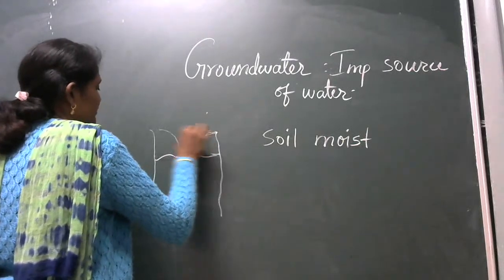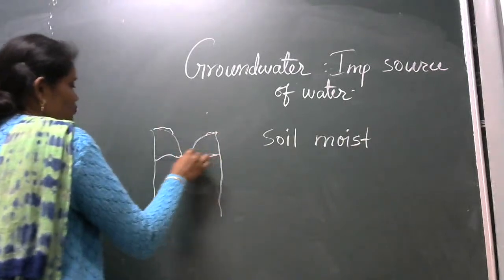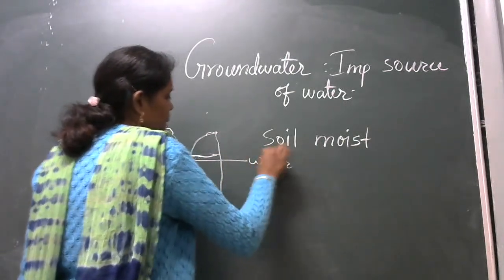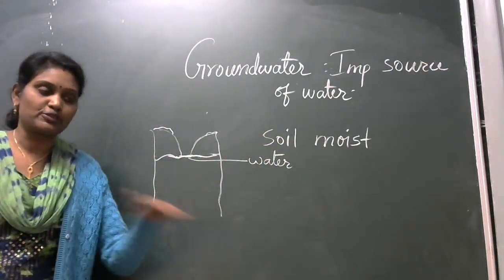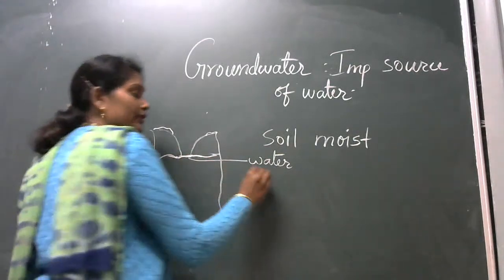After digging we got water here. So this is water. This water we got at the upper level. That is, the first water we find is called the water table.